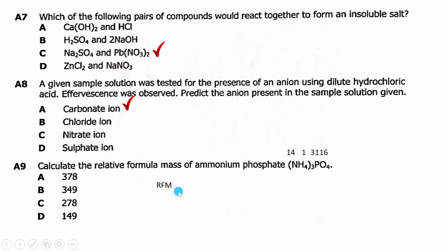So how do we find it? We say equals, then you sum up this one. Now nitrogen is inside the brackets. Outside there's a 3 here. So it means this 14, which belongs to nitrogen, you multiply it by 3. So say equals 14 times 3. Then you move on to hydrogen. As you move on to hydrogen, you say plus.